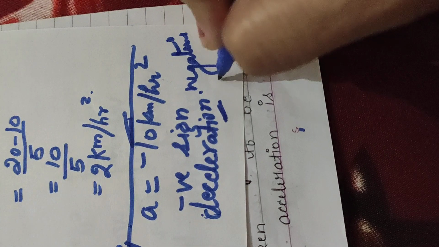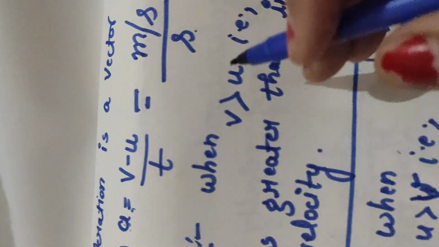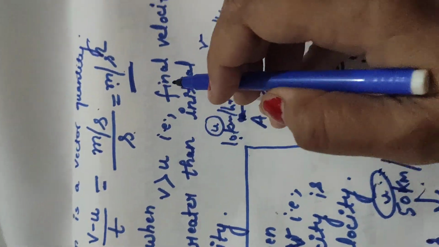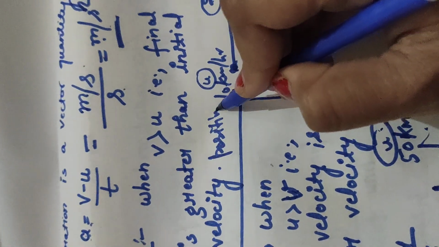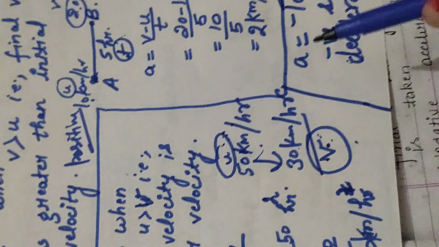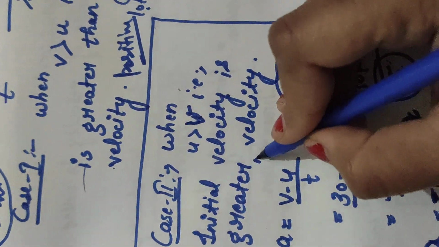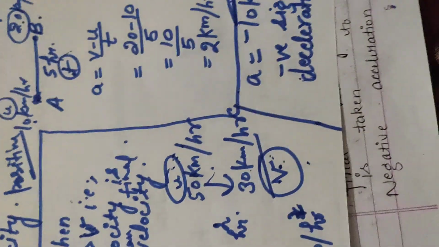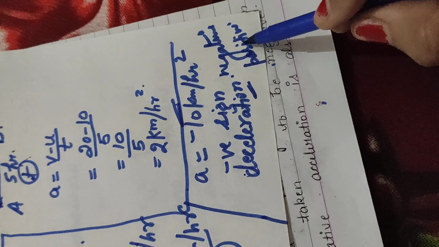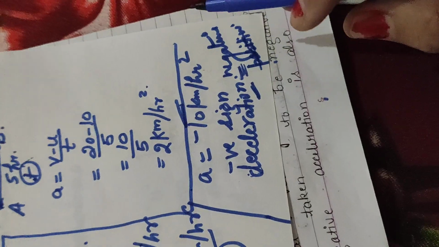So what is positive acceleration? Positive acceleration, or simply acceleration, is when the final velocity is greater than the initial velocity. And if you have changed the velocity and your initial velocity is greater than the final velocity, then there will be negative acceleration or deceleration. Negative acceleration or deceleration.